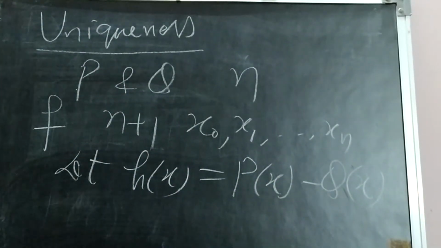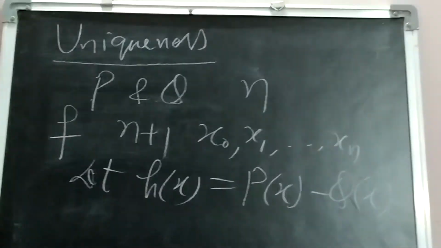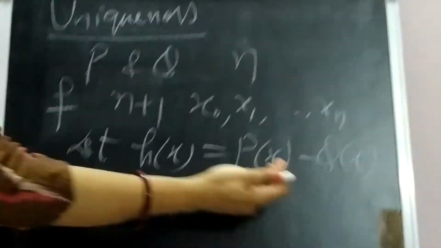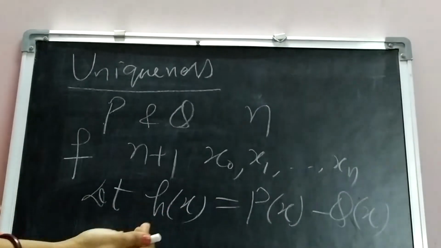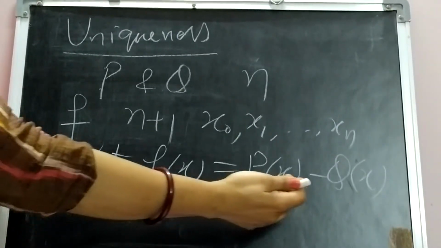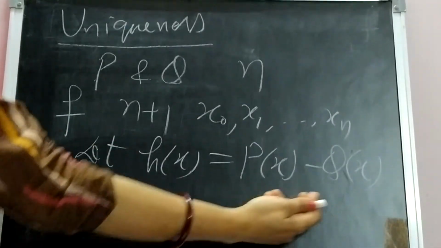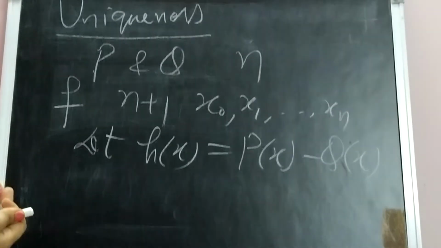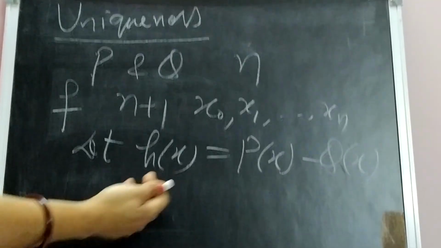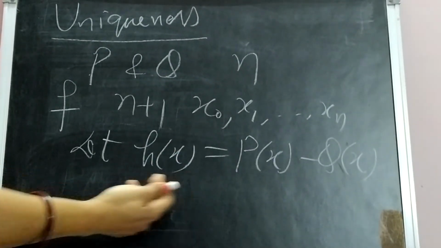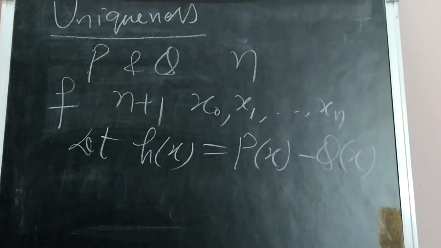Now since p and q are both polynomials of degree at most n, their difference will also be a polynomial, and the degree of h(x) will also be at most n.